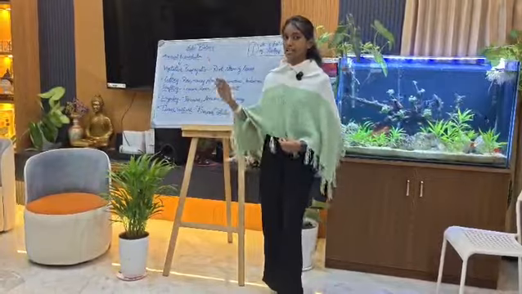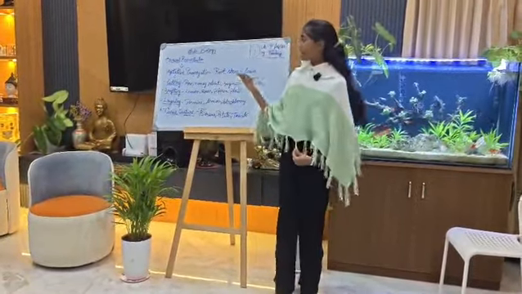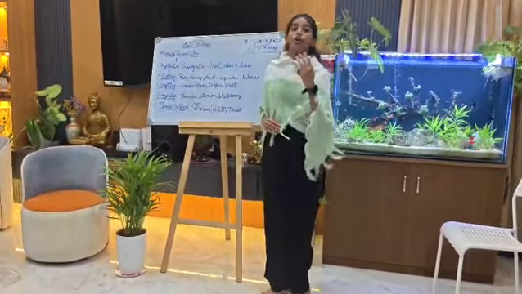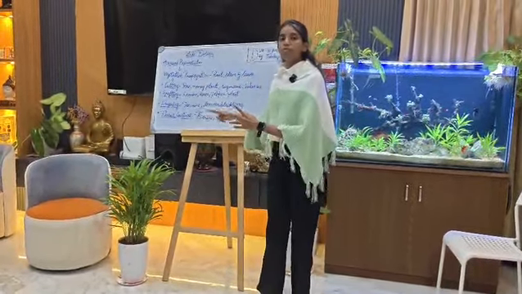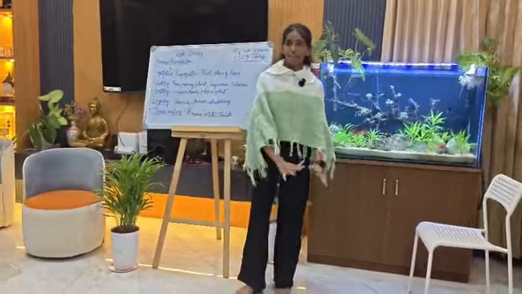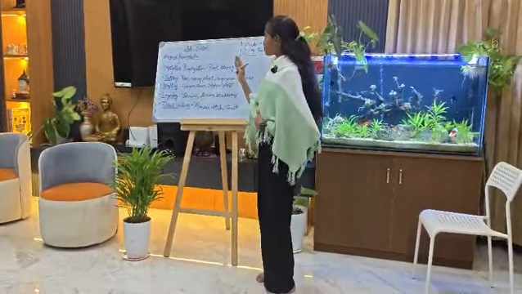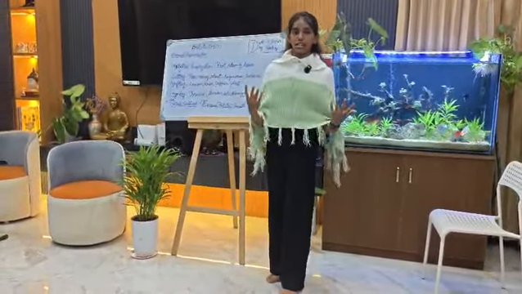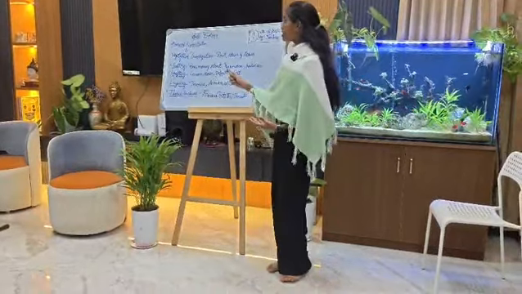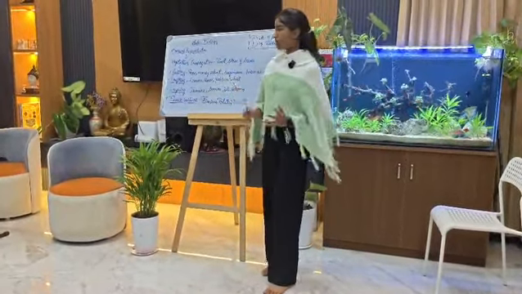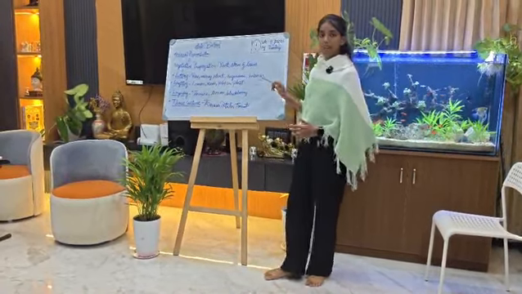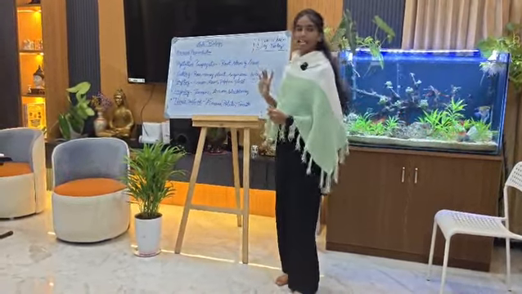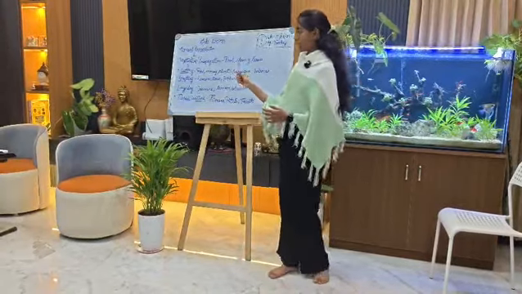Firstly, let us discuss cutting. It is the type of vegetative propagation and also the type of asexual reproduction in which the stem of a plant is cut and planted into the ground. This is called cutting, and then it grows as an individual plant. There are many examples. For example, in the rose, the money plant, the sugar cane or the hibiscus plant, we can see this cutting method.